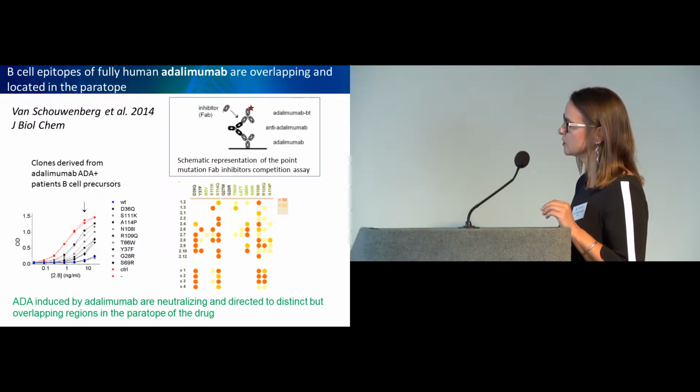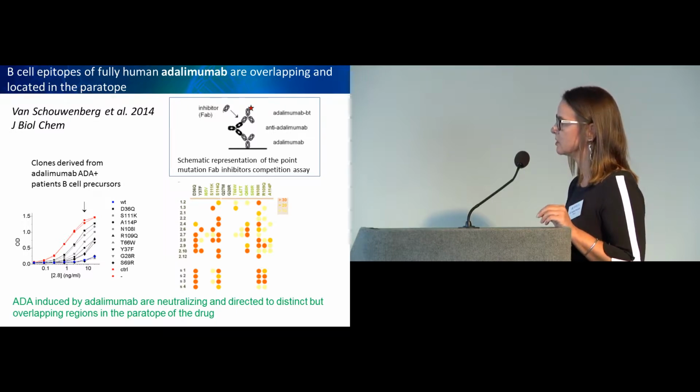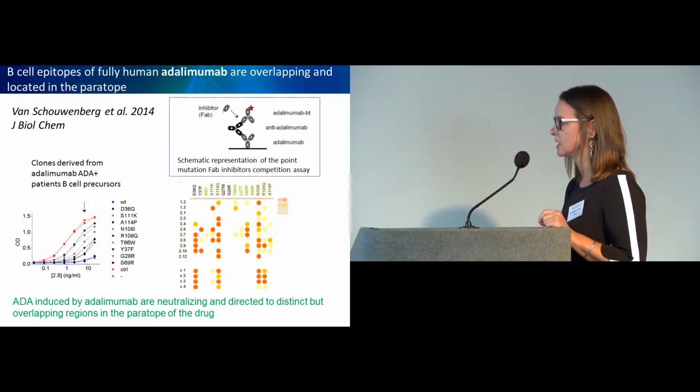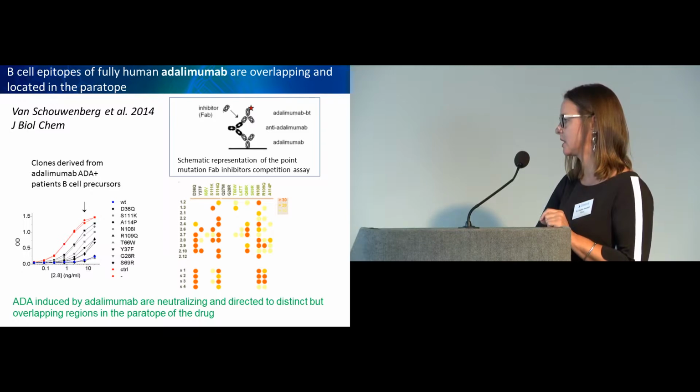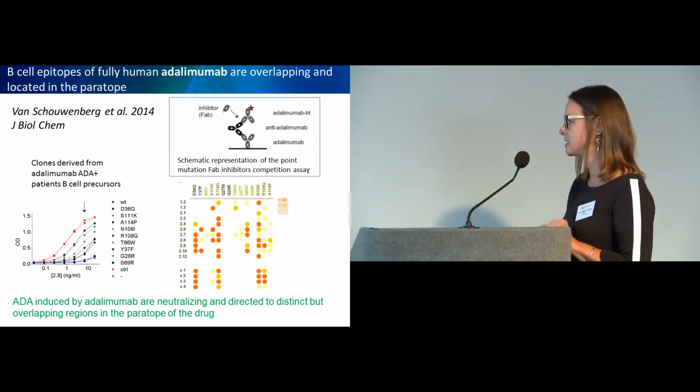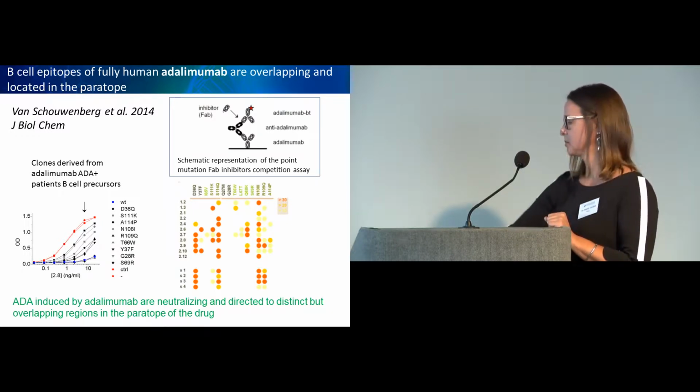This is an example for the clone 2.8 here, and so the complete inhibition by the wild type, and then you see that the clone recognized the variants with different competition for the different variants, and this table summarizes the work for all the clones. So in fact, they could demonstrate that the ADAs induced by adalimumab are neutralizing, and they are directed to different distinct but overlapping regions still in the paratope of the drug.